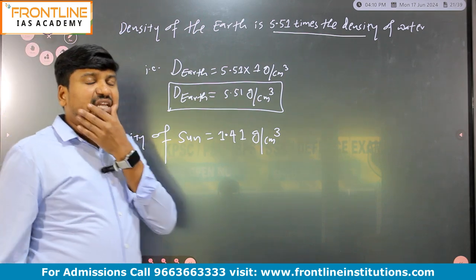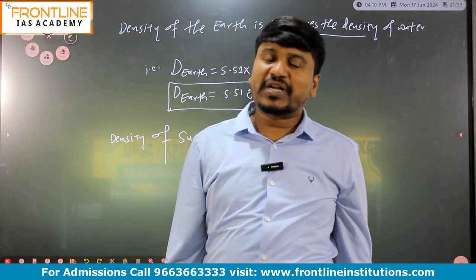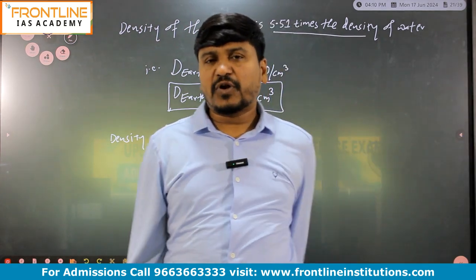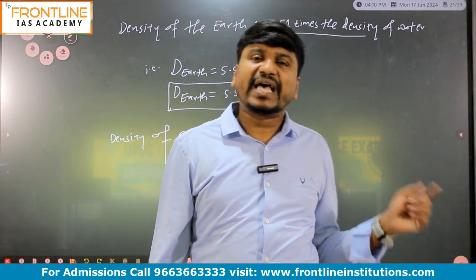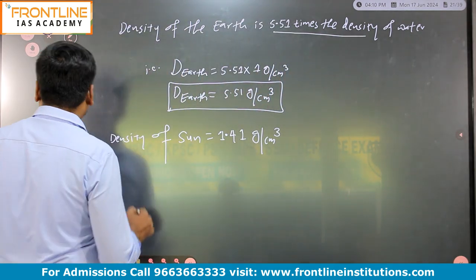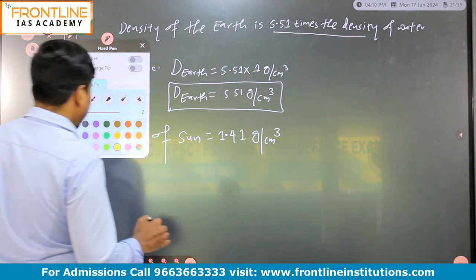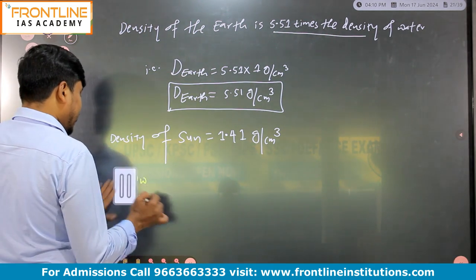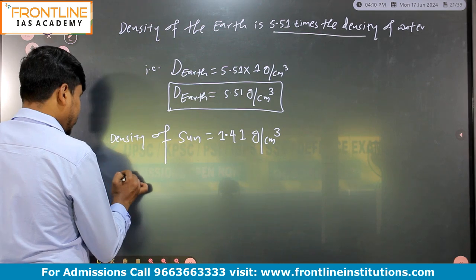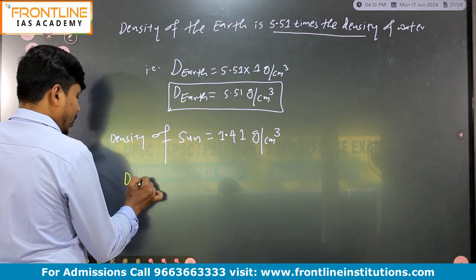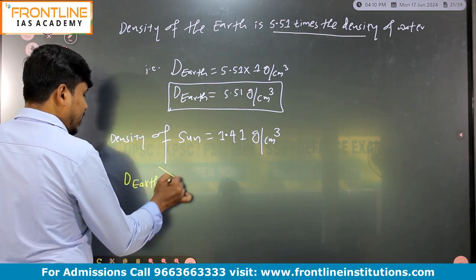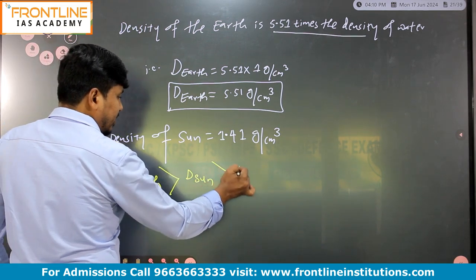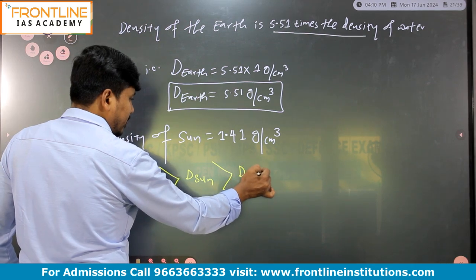But in UPSC they never ask what is the density of water or what is the density of the sun. They never ask, but they can ask the question: arrange the following in decreasing order as per the density value. In decreasing order, listen, the first one is the density of earth. So the density of earth is greater than the density of sun, which is greater than the density of water, right?